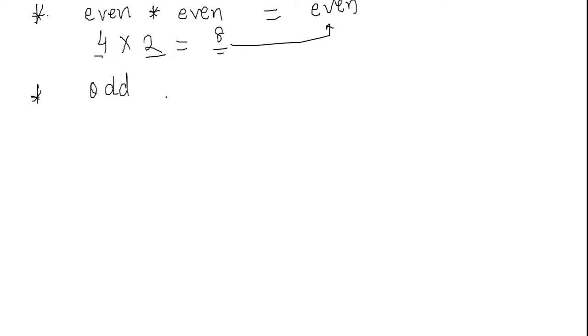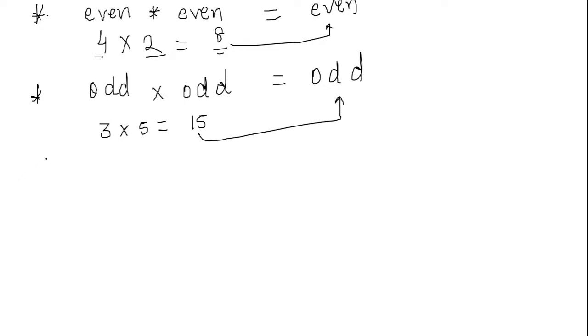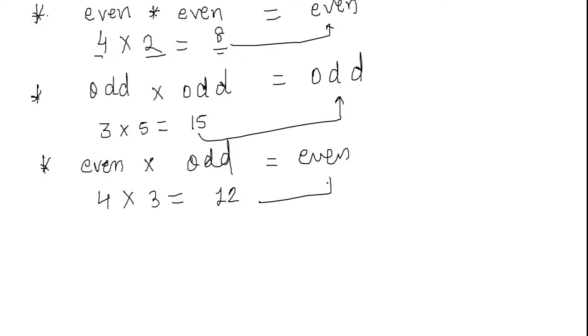Odd into odd will give us odd number. For example, 3 into 5. 5 3s are 15. 3 is odd number, 5 is odd number, as well as 15 is also odd number. So this is compulsory, okay. Even into odd will give us compulsorily even. For example, 4 is even number, 3 is odd number. This will give us 12 and 12 is even number.